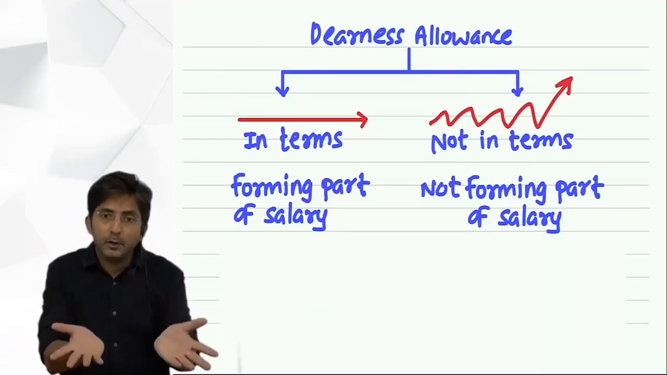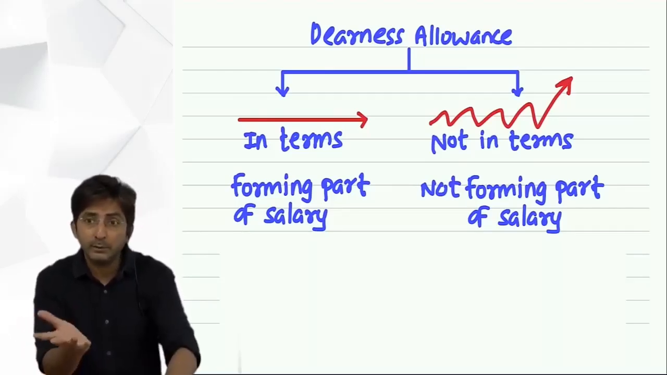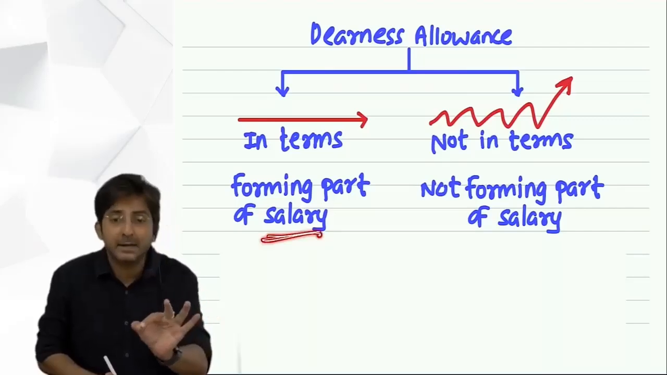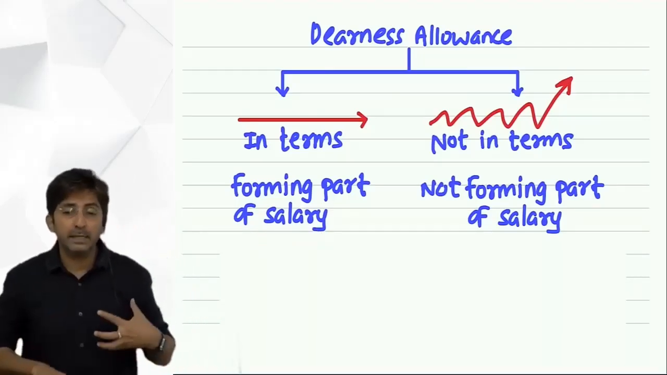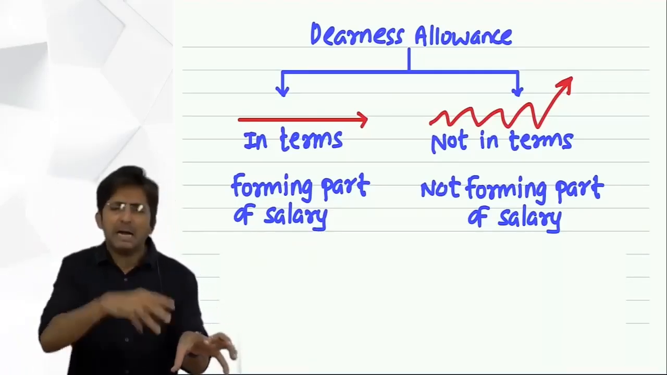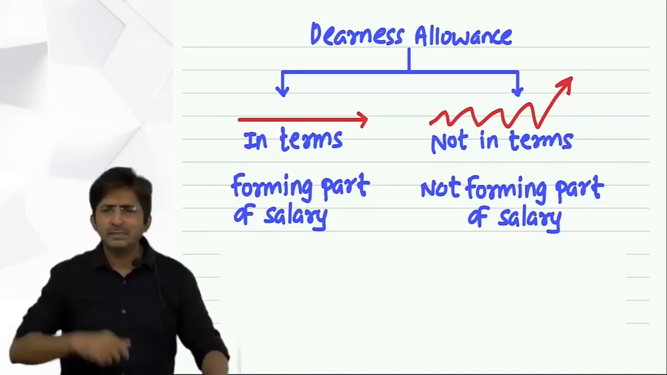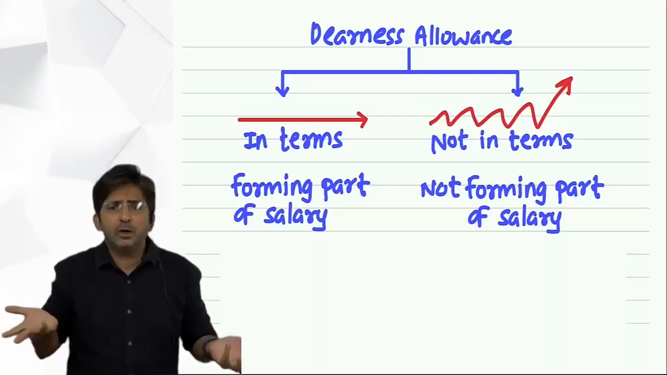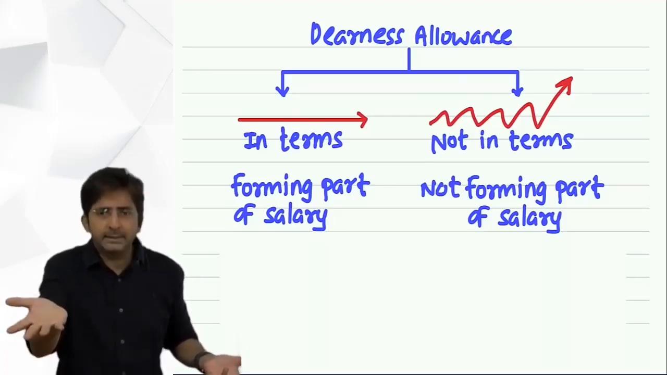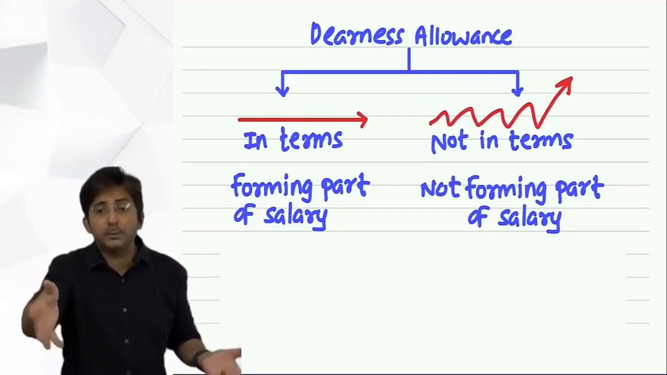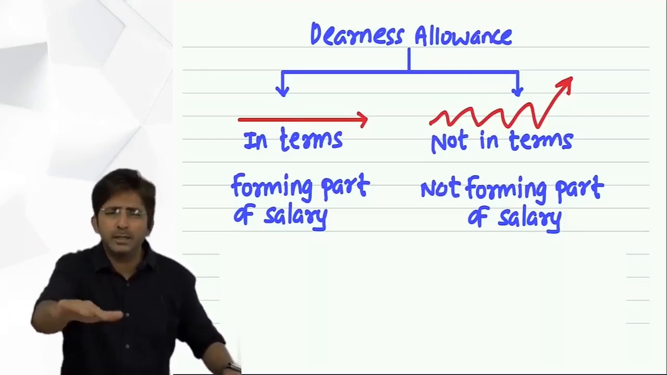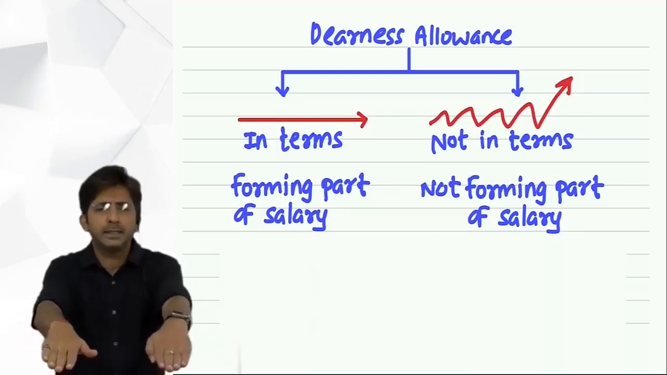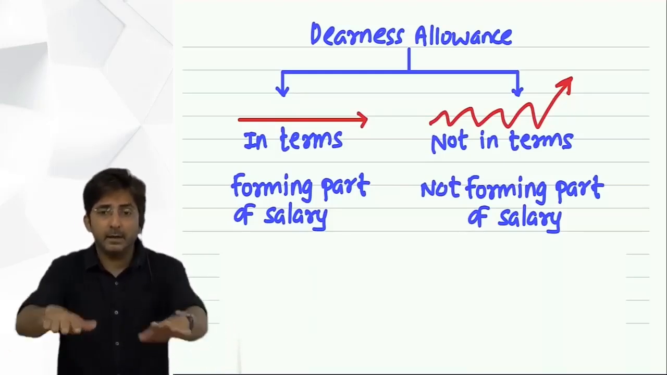So dearness allowance will also have the same nature. That's why it's called forming part of salary. And here salary means your basic salary. See, if the boss tells you your DA is a part of basic salary only, means like basic, like DA. So how is basic? It's always constant. It increases if you perform better, whenever there is promotion. But let's assume there is no promotion and no better performance. So basic salary is constant. DA also remains constant. So that is called DA in terms.